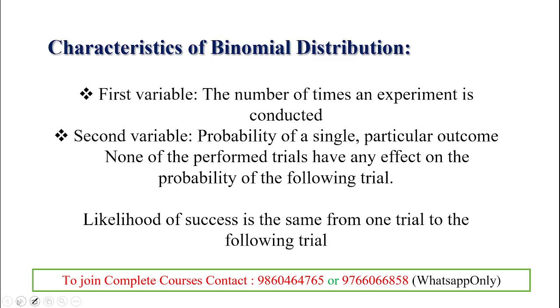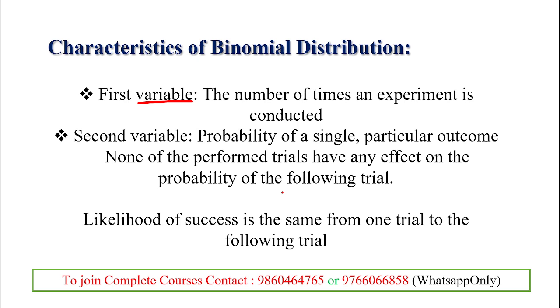And then the characteristics of binomial distribution. First variable: the number of times an experiment is conducted. So the number of times the experiment is conducted is indicated in the first variable. Second variable is the probability of a single or particular outcome, and whether performed trials have any effect on the probability of the following trial.